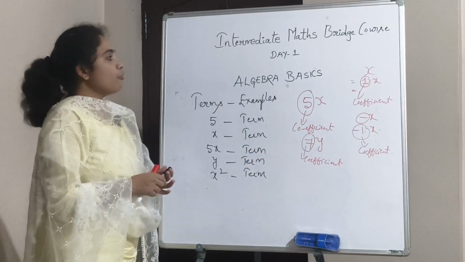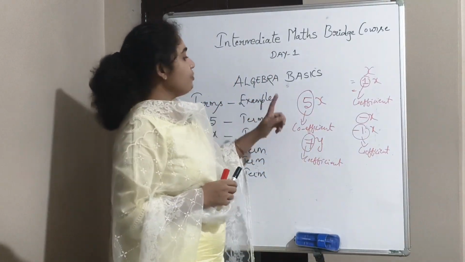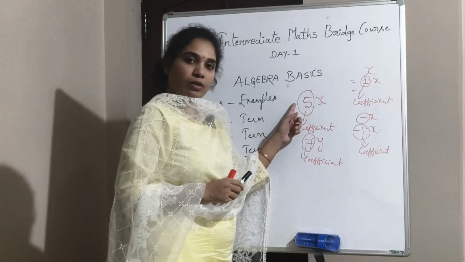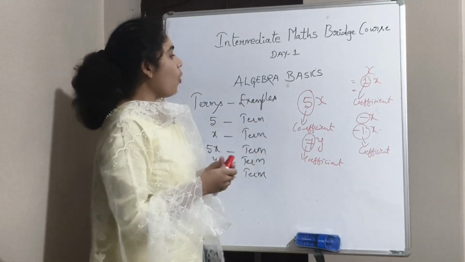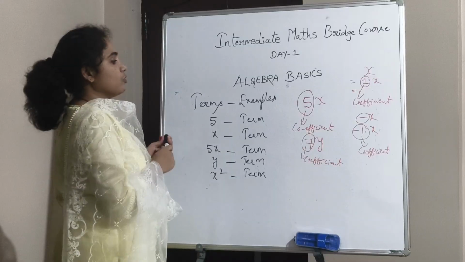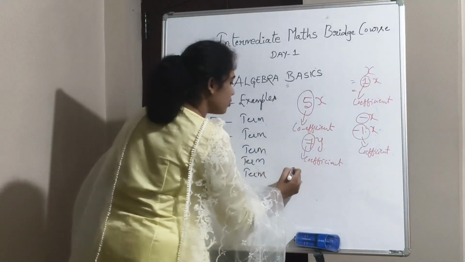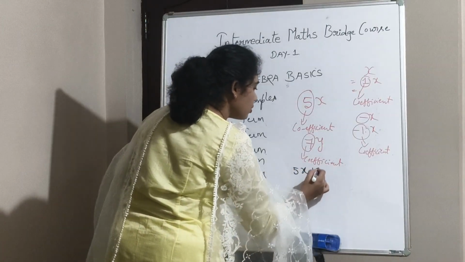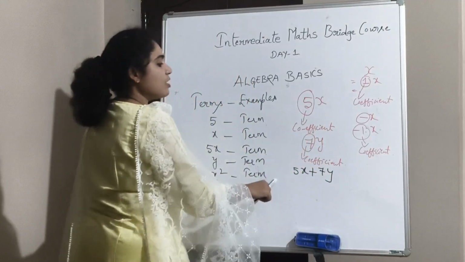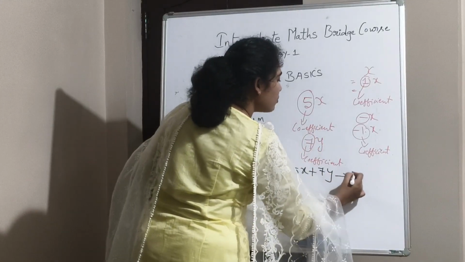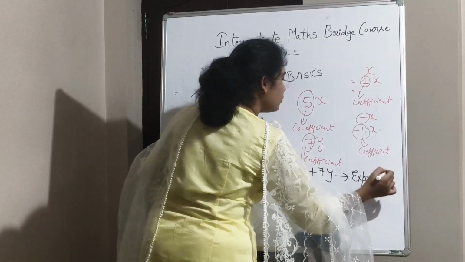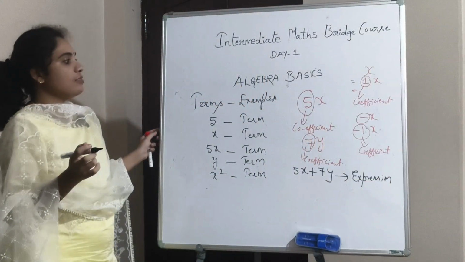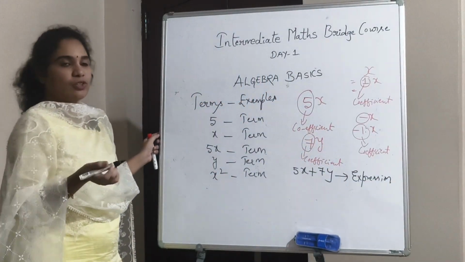Okay. So now we have 5x, this is one term, and next 7y, this is another term. So if we add or subtract these two terms, we'll get an expression. Suppose I am adding 5x and 7y. So 5x plus 7y gives us an expression.